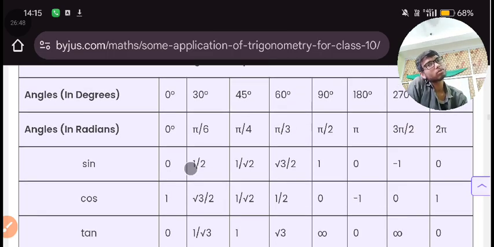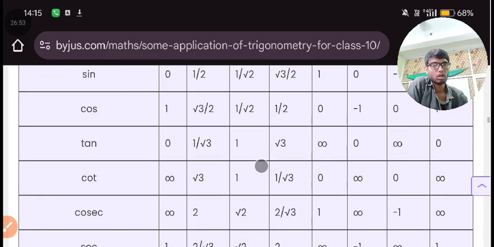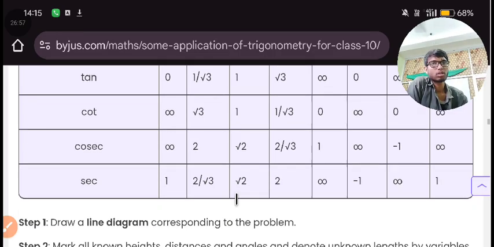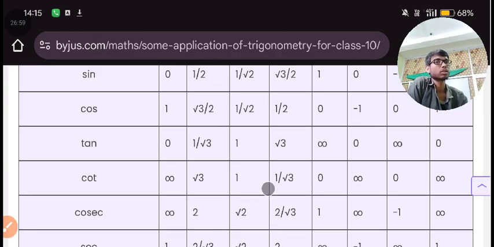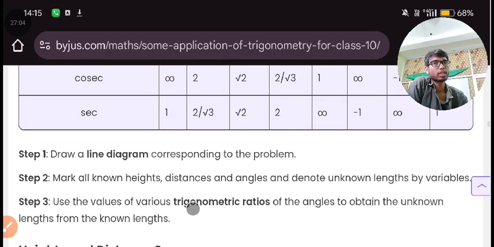So sine 0 degree is 0, sine pi upon 6 is 1 by 2. All these are values of a trigonometric ratio. This will be used. Okay, don't worry, this will be used in questions.